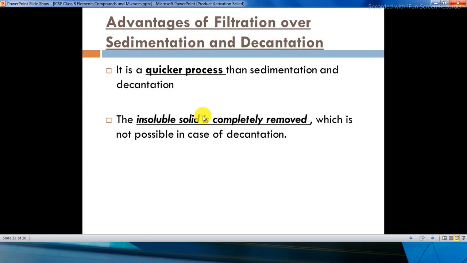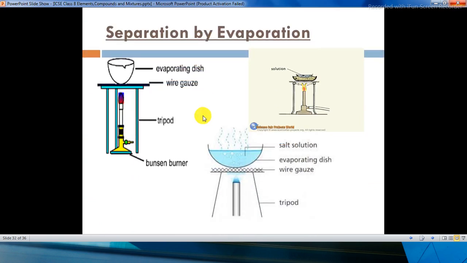What are the advantages of filtration over sedimentation and decantation? It's a quicker process than sedimentation and decantation, and the insoluble solid is completely removed, which is not possible in case of decantation. This is again a separation by evaporation. You can use an evaporating dish, a wire gauze, a tripod stand and a Bunsen burner. You can take the salt solution, heat it on a wire gauze with the help of a tripod stand, and after evaporation you can separate the salt.